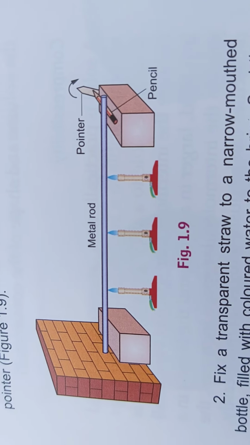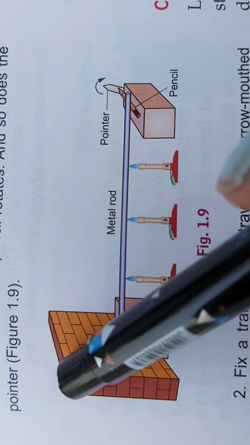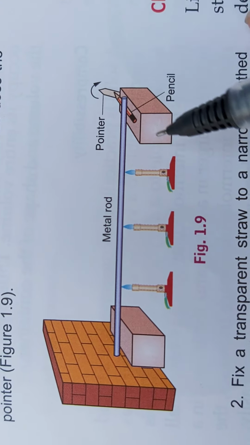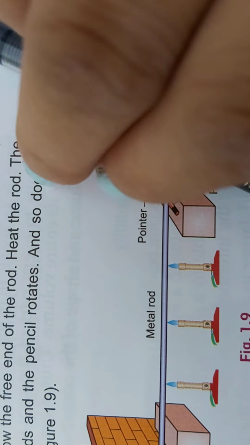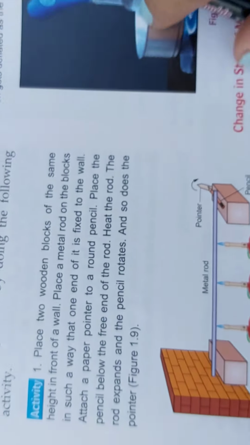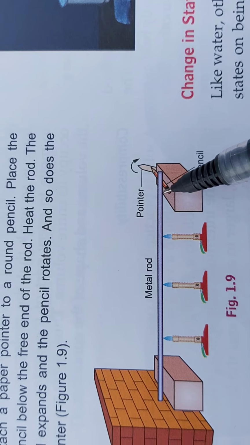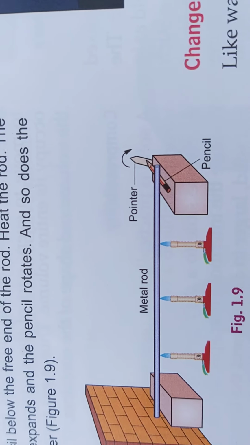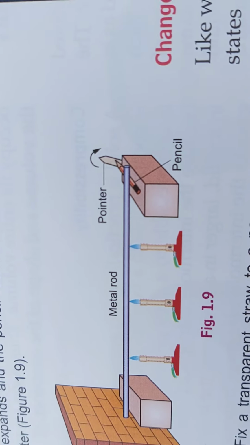Now see this activity. These are two wooden blocks. This is a metal rod. Its one end is fixed into this wall and it is kept over one pencil. There is one pointer. When you heat this metal rod, its size will increase. Suppose this is the pencil and this is the metal rod. When it is heated, size increases and it will move a little bit forward. So when this metal rod is heated, size will expand and it will move forward, and due to this movement the pencil will also rotate. So we can say solids expand on heating.